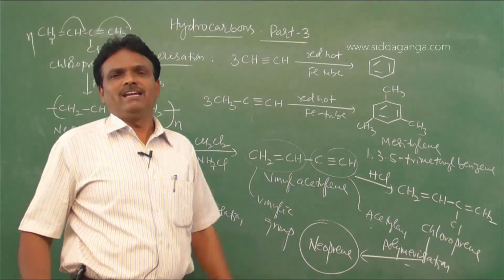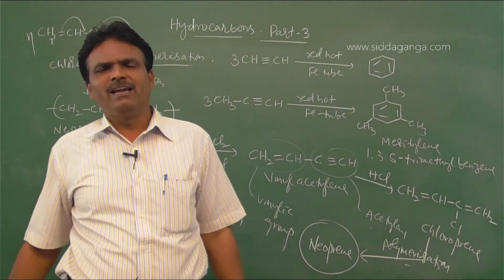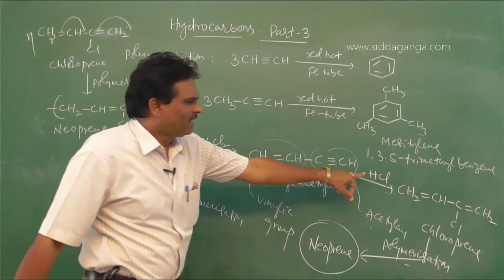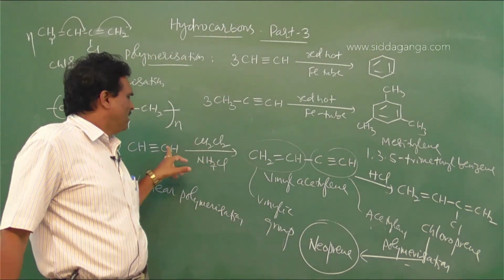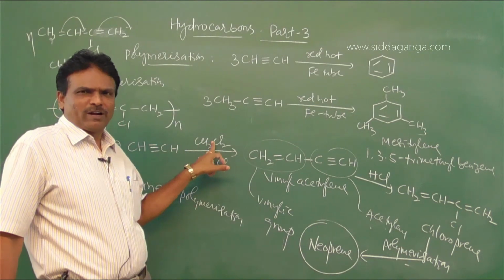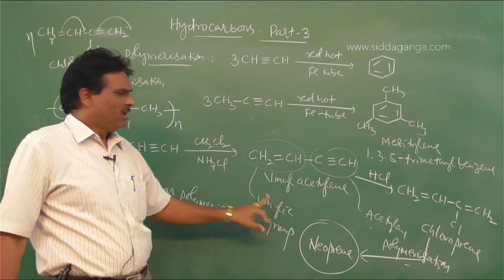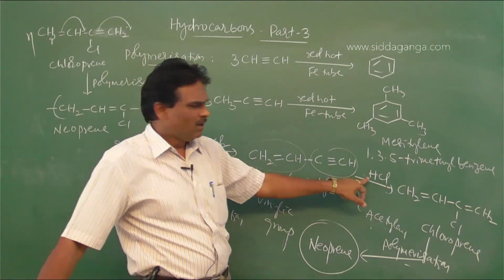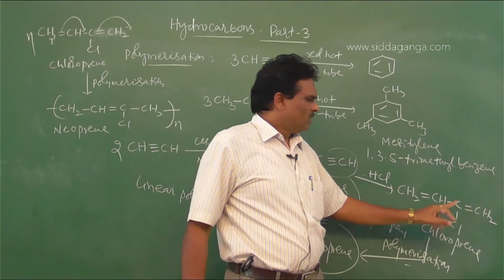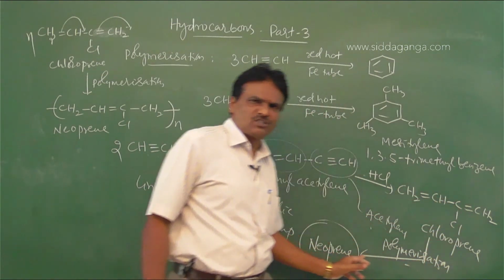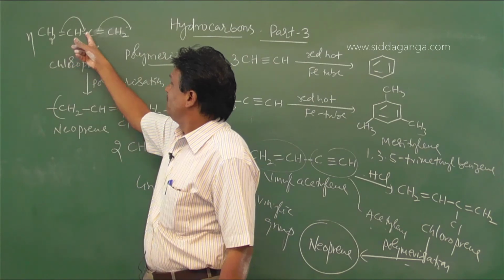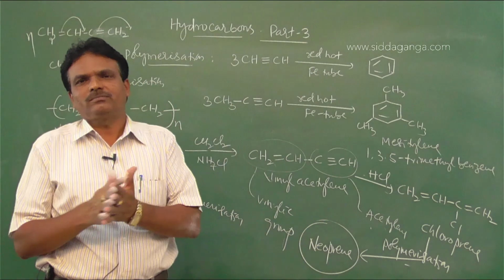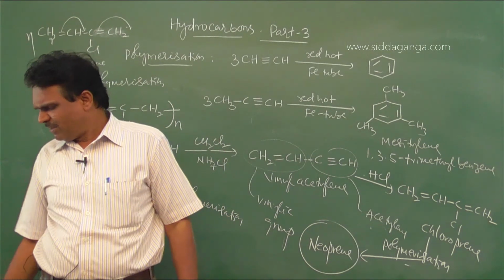Which of the following polymers is obtained by treating acetylene with cuprous chloride followed by treating with HCl? Note: acetylene treated with cuprous chloride forms vinyl acetylene. It involves linear polymerization. This vinyl acetylene reacts with HCl to form chloroprene. Chloroprene is subjected to polymerization and we get neoprene. Neoprene is a polymer. Clear?